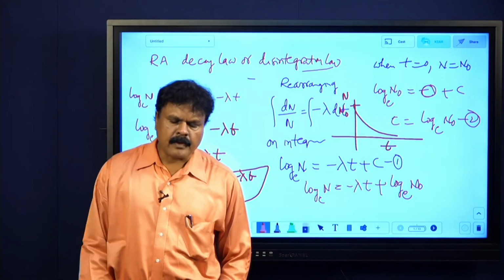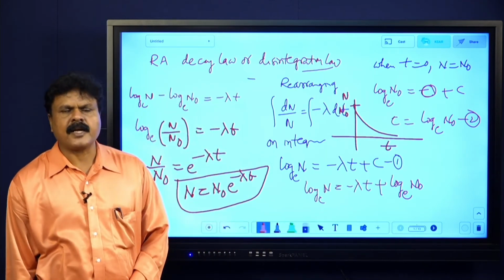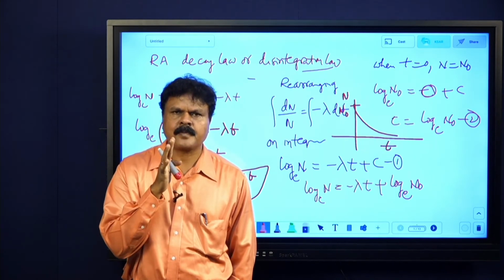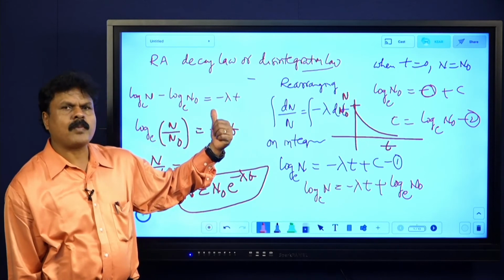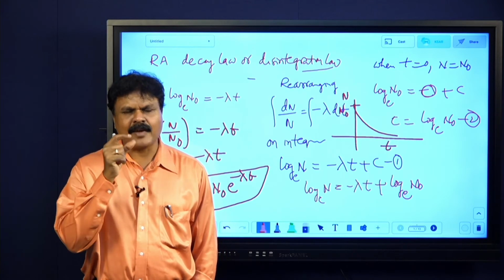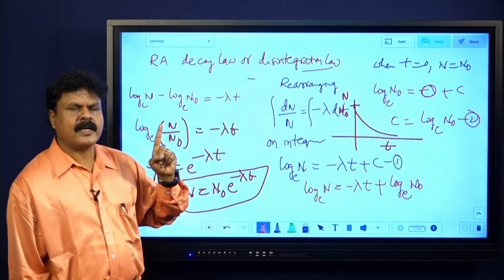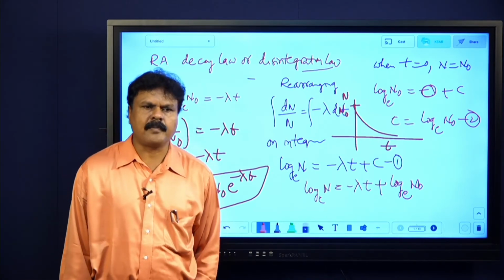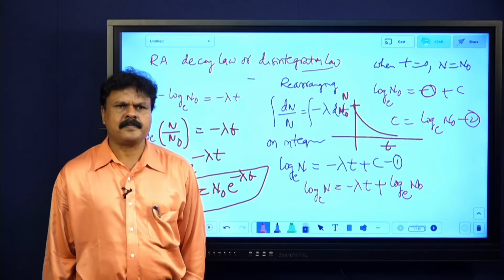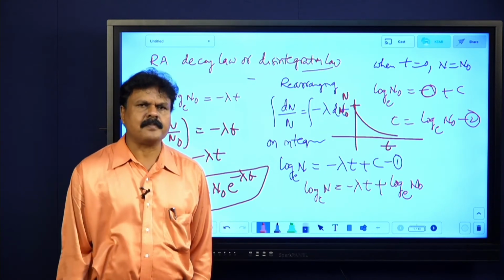Come on, you see, radioactive decay law. It states that rate of radioactive disintegration is directly proportional to the number of atoms present in the sample at that instant. Okay. Now let n naught be the number of atoms present initially, n be the number of atoms present at a given instant of time t. Then according to radioactive decay law, we know that dn by dt is proportional to n. dn by dt equals minus lambda into n. Lambda is decay constant. Negative sign indicates that number of atoms decreases with time.